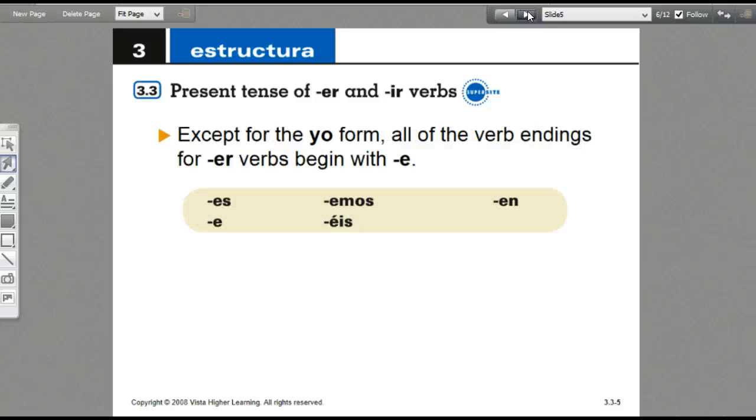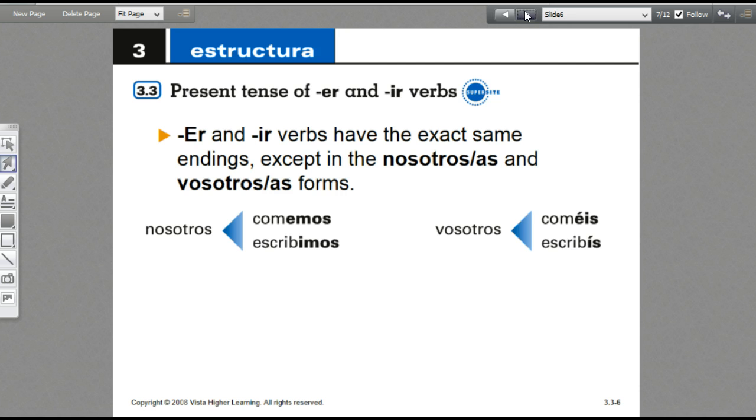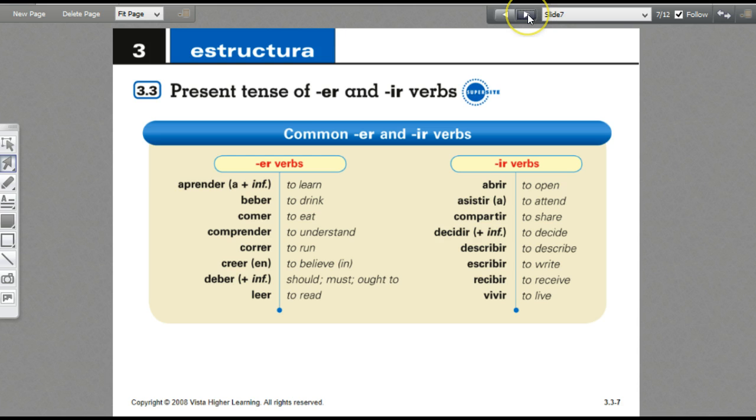Except for the yo form, all of the verb endings for ER verbs begin with E. So this is just ER verbs we're talking about. And we're not including the yo form because we just said that ends with an O, but we're just looking at patterns here, how to help you remember. Here's the tú form, here's the él, ella, usted form, here's the nosotros form, here's the ellos, ellas, and ustedes form. ER and IR verbs have the exact same endings, except in the nosotros. So, nosotros comemos, but nosotros escribimos. We already talked about that.